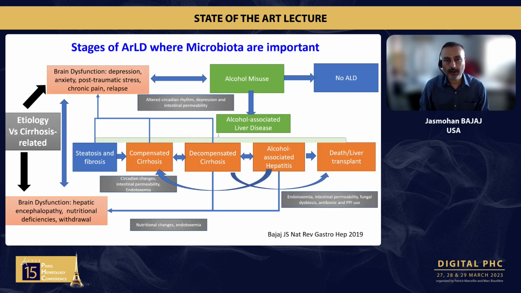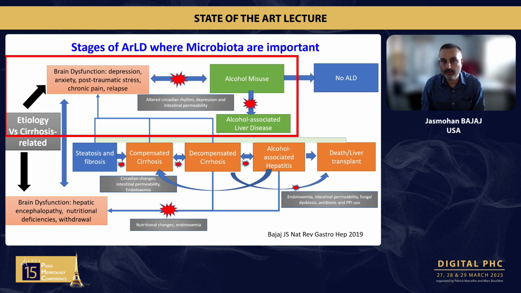Moving forward, as we know, alcohol misuse can lead to alcohol-related liver disease associated through all these stages from steatosis and fibrosis. And these areas which are in the red tell us the areas where alcohol-related liver disease is associated with microbial composition changes in humans, which can tell you it spans the entire gamut from steatosis all the way to liver transplant, as well as from brain dysfunction to alcohol misuse.